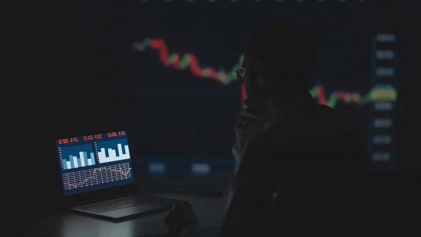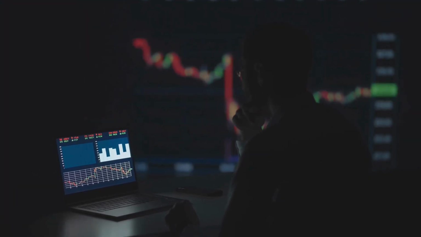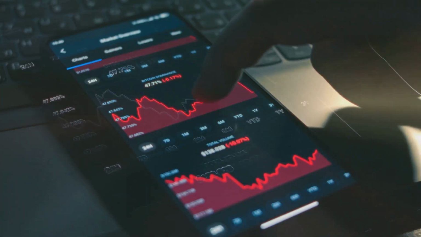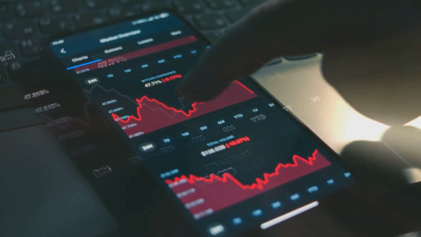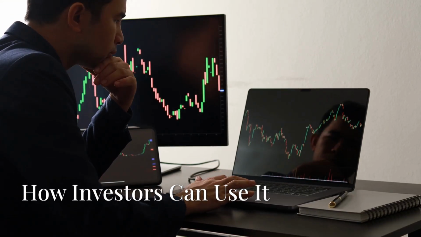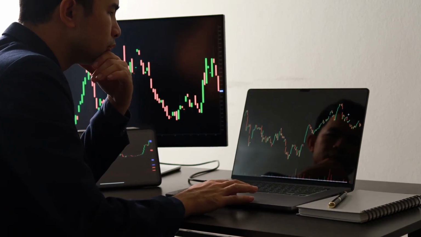It's important to note that the VIX is a forward-looking indicator, meaning it reflects market expectations for future volatility. While a high VIX suggests that investors are anticipating a bumpy ride ahead, it doesn't necessarily mean that a market crash is imminent. The VIX can be a valuable tool for investors looking to navigate market uncertainty.